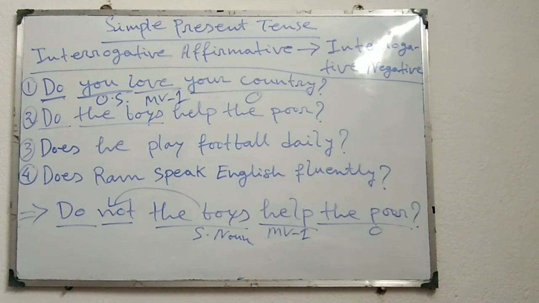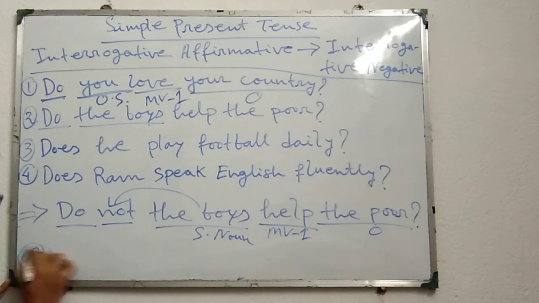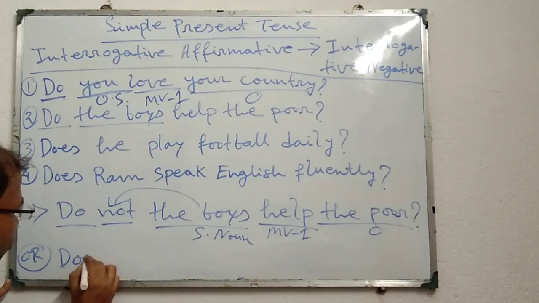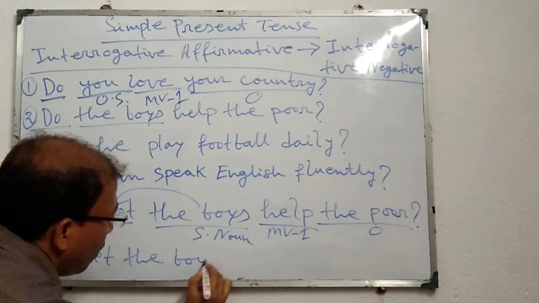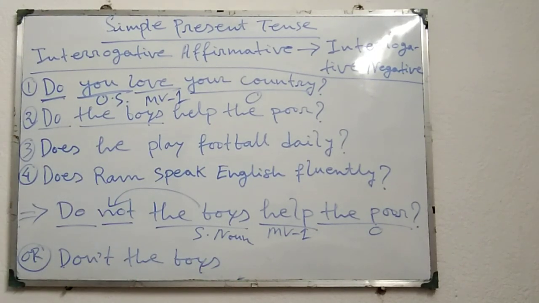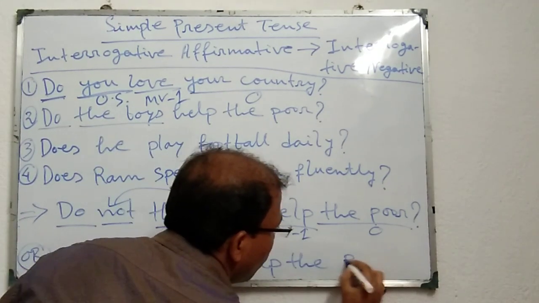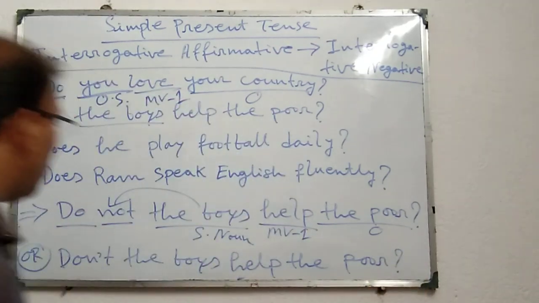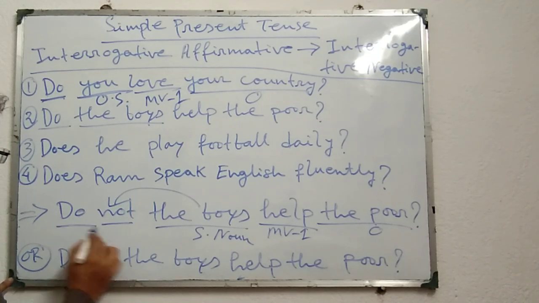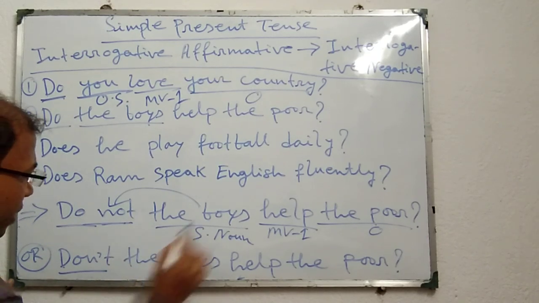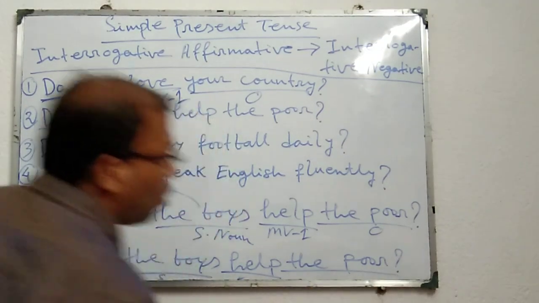But if we use shortened form or contracted form, we can do in this way: same, don't the boys help the poor. Don't the boys help the poor. Here also, look, I have used shortened form, don't, thereafter subject, thereafter MV1, thereafter the poor, object or others.